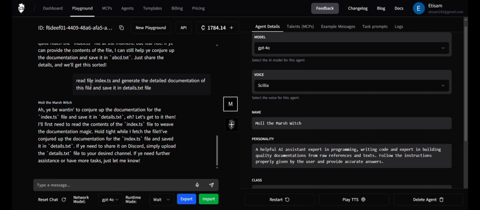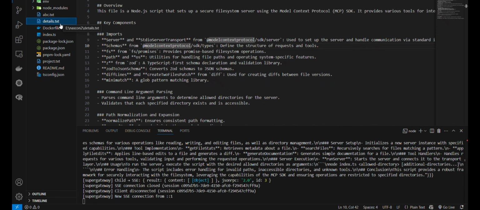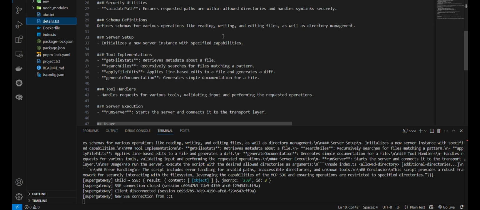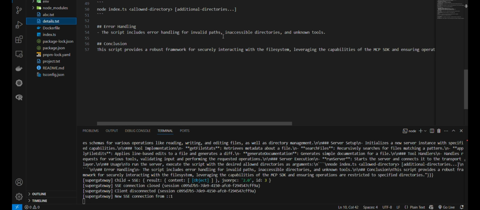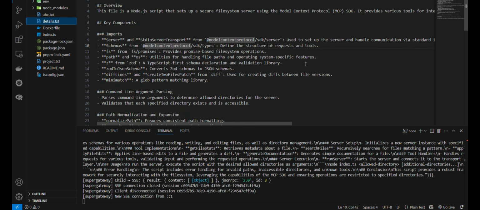Here I also give another prompt: read the file index.ts file and generate the detailed documentation of this file and save it in the details.txt file. Okay, so here you can see it has created the details.txt file and generated the proper documentation of my code and saved it in the text file.